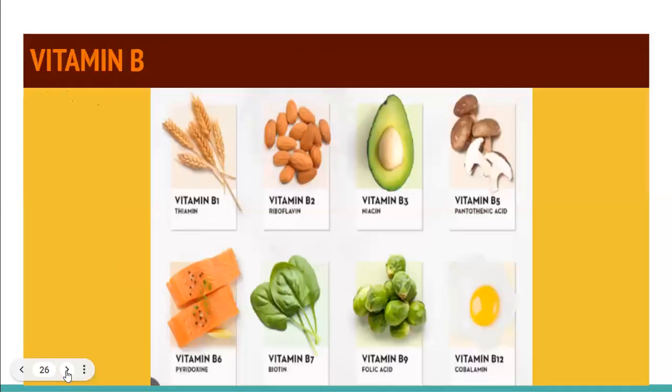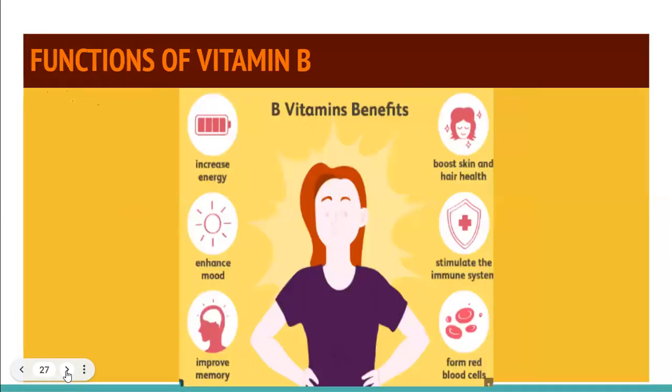Then we have got vitamin B. Again, you can see egg is there in vitamin B, almonds, wheat. They all contain avocado. They all contain vitamin B, and the entire family of vitamin B is actually the energy producer. They do not produce energy directly. Vitamins do not directly produce energy. Energy producers are only fats, proteins, and carbohydrates.